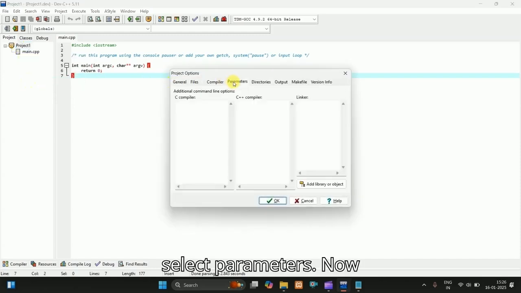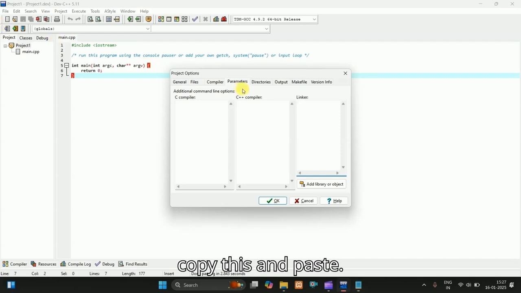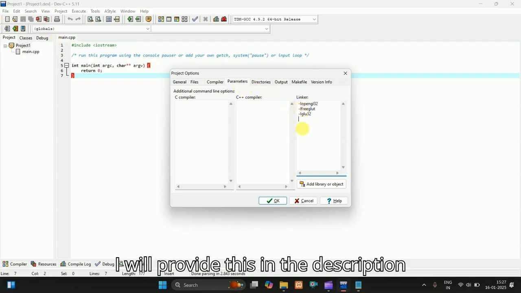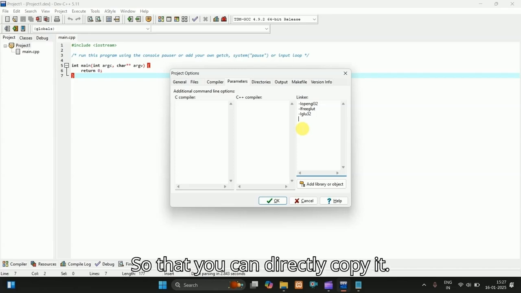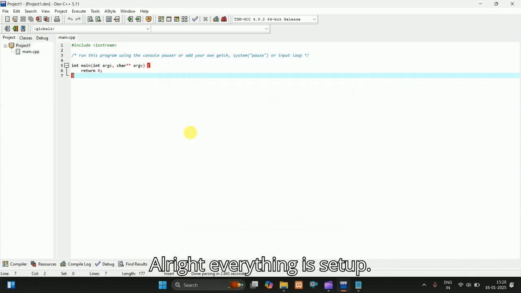Select Parameters. Now you need to link the GLUT libraries. So for that, copy this and paste. I will provide this in the description box so that you can directly copy it. OK. Now click on OK. Alright. Everything is set up.